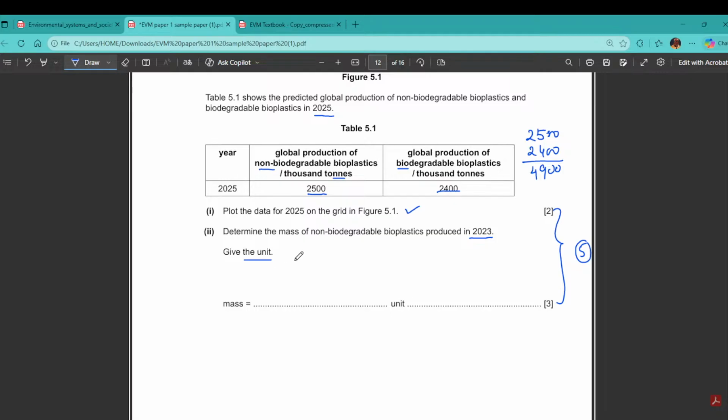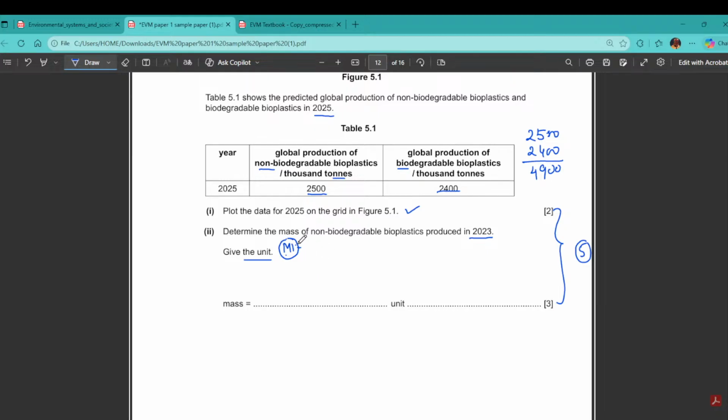Now, how do we get these 3 marks? First M1, that is marking 1. How do we get 1 mark? First thing, always need to put the data. And what is the data?